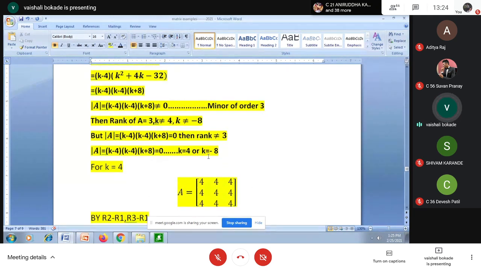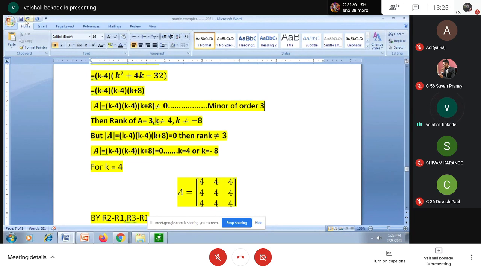We get two values for k: k equal to 4 and k equal to minus 8. For both values, we find the new matrices A and apply row transformations. At k equal to 4, everybody can guess rank of A is equal to 1. For k equal to minus 8, we get rank of A equal to 2 there.